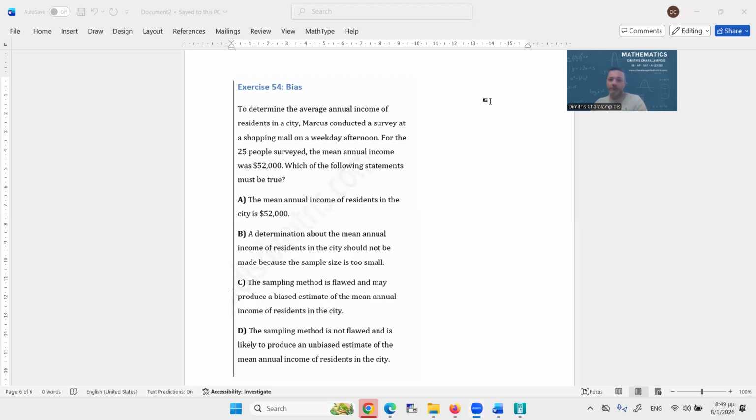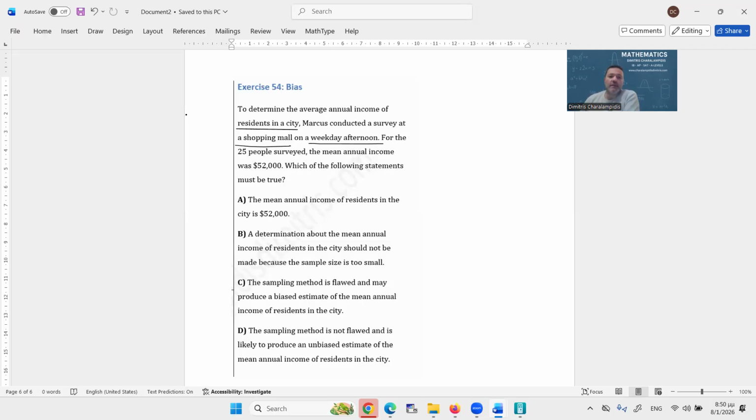Exercise 54 is the last exercise from this set, and it's about bias. To determine the average annual income of residents in a city, Marcus conducted a survey at a shopping mall on a weekday afternoon. So we have three pieces of information here. Marcus wanted to see the annual income of residents in a city, and therefore he went to a shopping mall on a weekday afternoon.